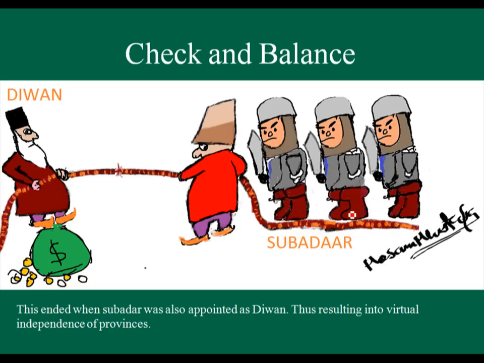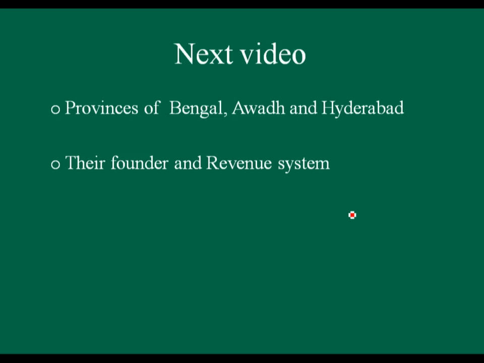In the later Mughal period, Diwan and Subadar both became the same person. This resulted in virtual independence of the provinces. When we read about the provinces of Bengal, Awadh and Hyderabad, we will see that although they didn't declare their independence from the center, it resulted in virtual independence of these provinces. In the next video, we will explain the provinces of Bengal, Awadh and Hyderabad and their founders and revenue system.